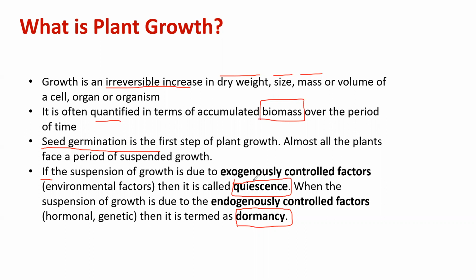The net result is the same, the absence or suspension of germination, but these two need to be identified. When it is environmental factors, it is quiescence. When it is internal factors, we call it dormancy. I hope it is absolutely clear. Understood? Please take a note of it.